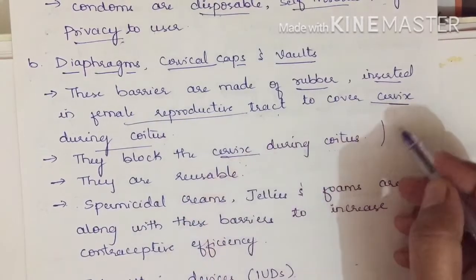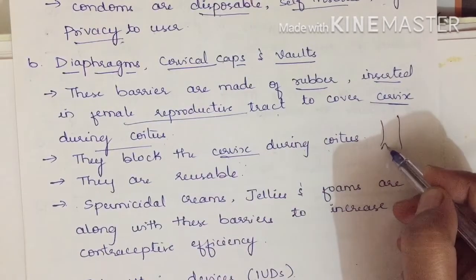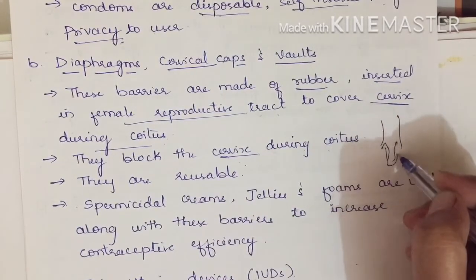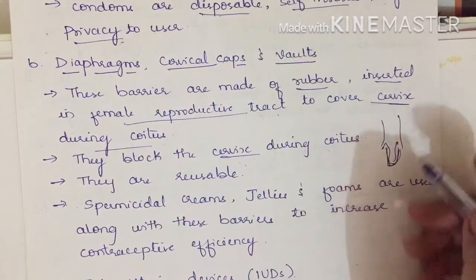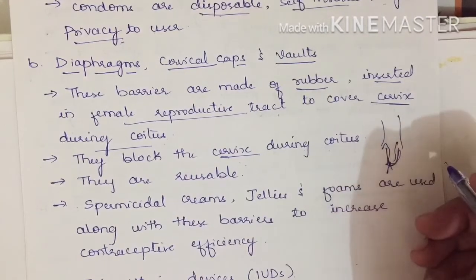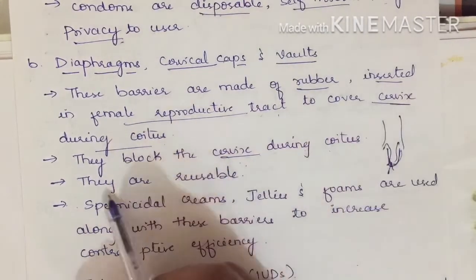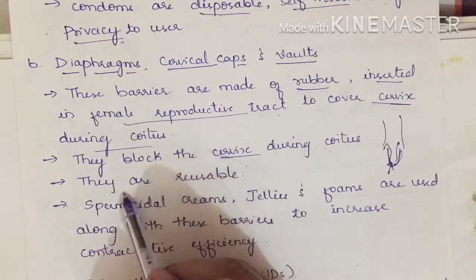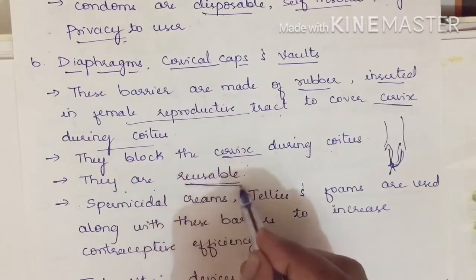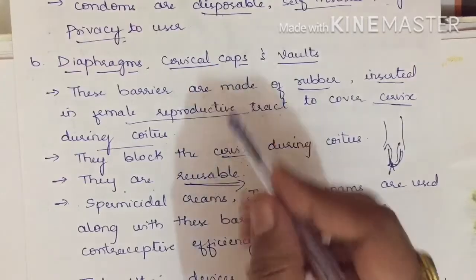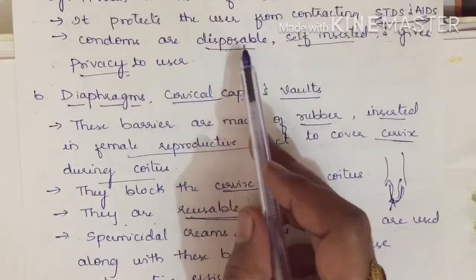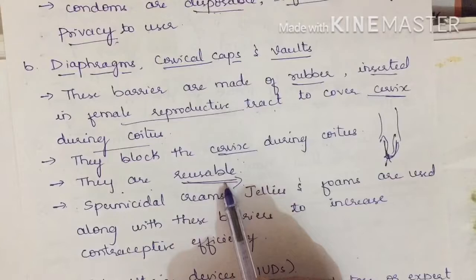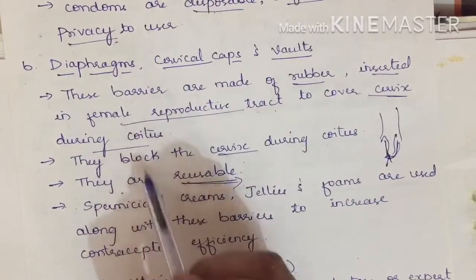As we have shown in the female reproductive system, if the cervix itself is blocked by providing a covering around it, then sperms cannot enter inside. Now these diaphragms, cervical caps and vaults are reusable. They can be reused, whereas condoms were disposable.